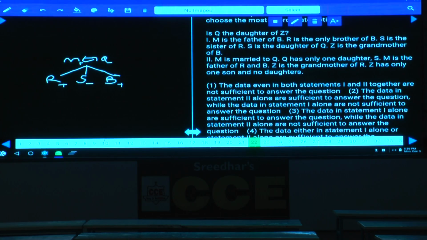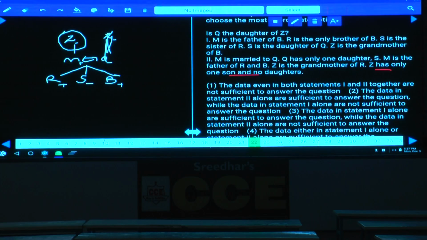Z is the grandmother of R. As Z is the grandmother of R, this Z can be either M's mother or Q's mother, as we had discussed in condition number 1. Z has only one son and no daughters. As Z has only one son and no daughters, Z being Q's mother is ruled out, isn't it? Hence Z is the mother of M.